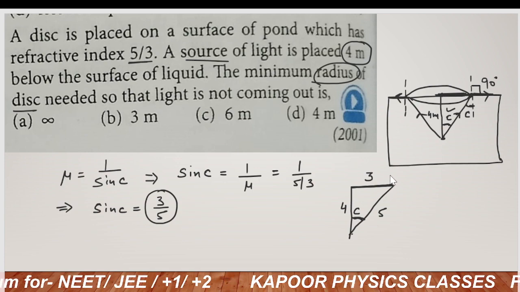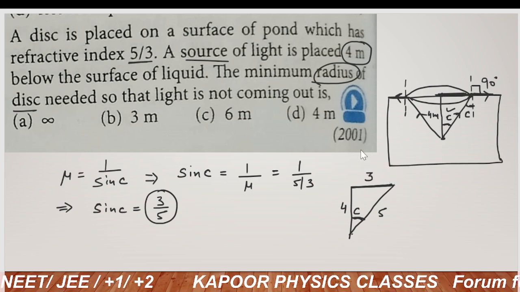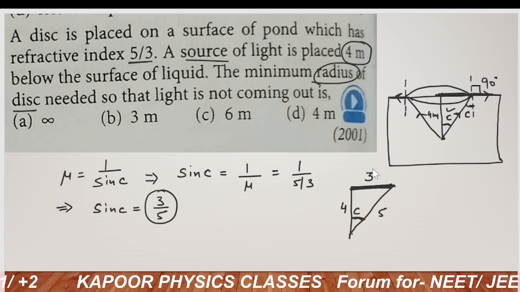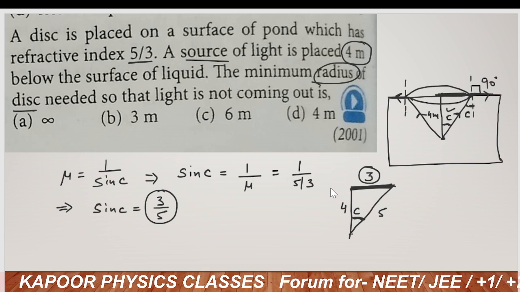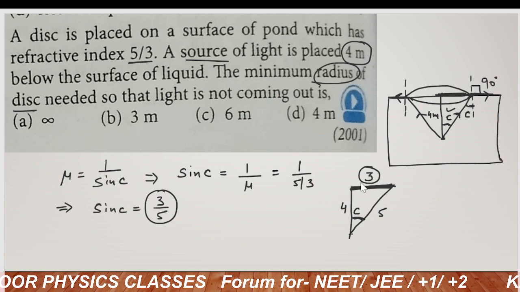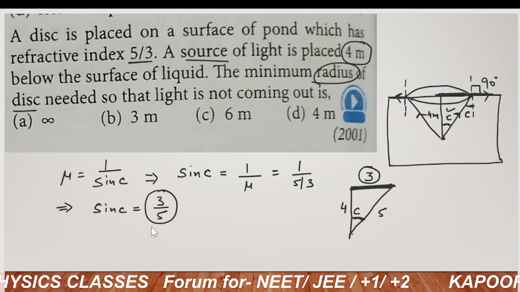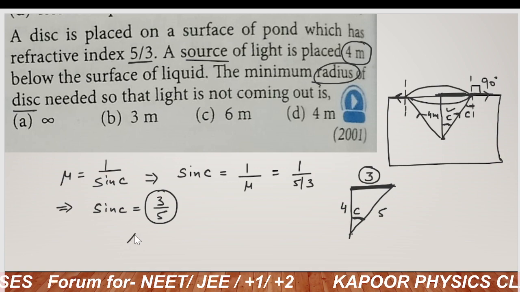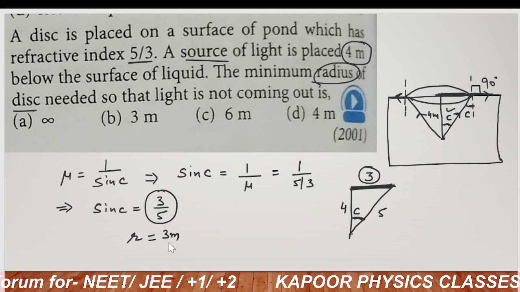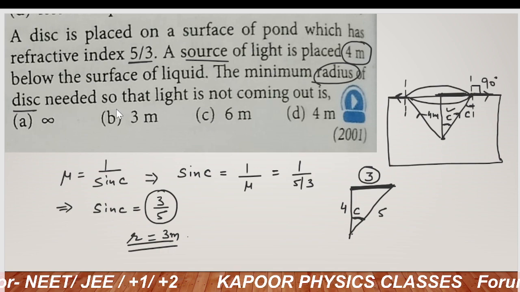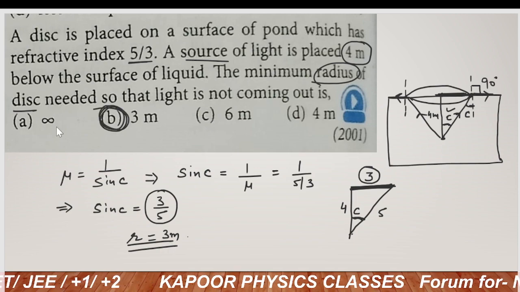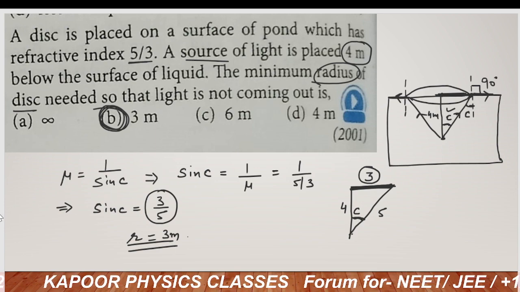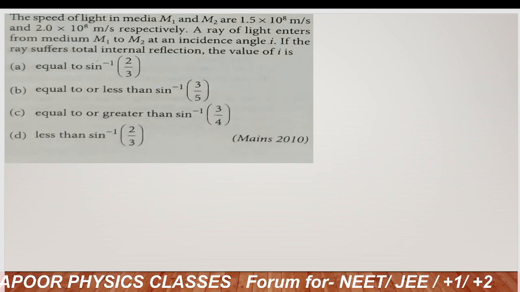So my dear students, your question is already solved, because we have to calculate this value, so this value will be 3 meter. This 3 meter will be the radius of the circular disc on the top surface of water. So radius will be equal to 3 meter. So B option is the correct one, 3 meter. Now come to the next question.